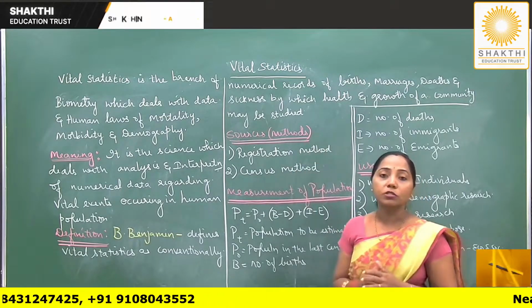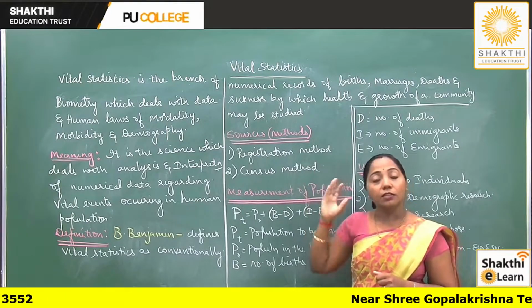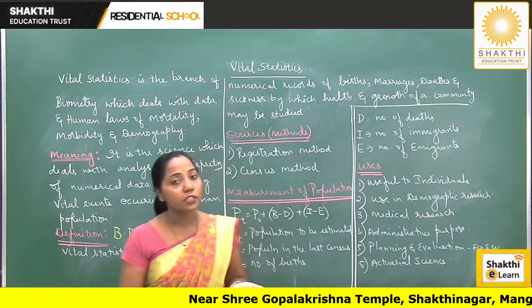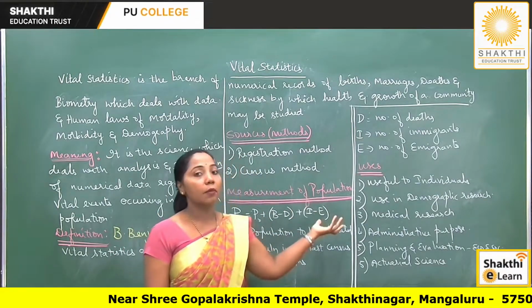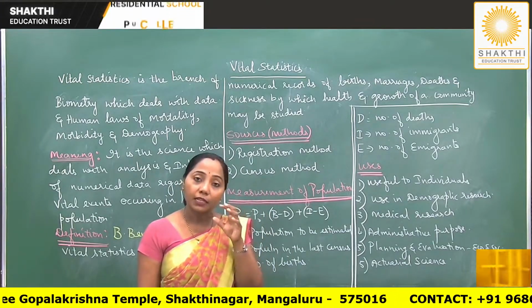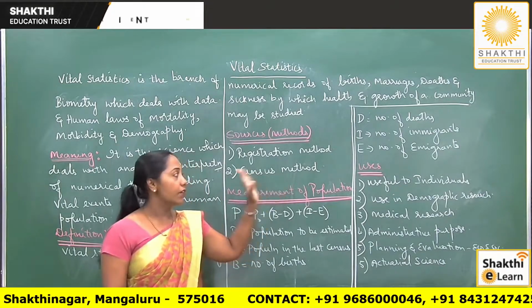So what are the sources now? What are the sources of registration method? The sources are the registers maintained by the government offices, municipal offices, corporation offices, gram panchayats, and so on. So these are the registers where we can obtain or collect the data regarding the important vital events.